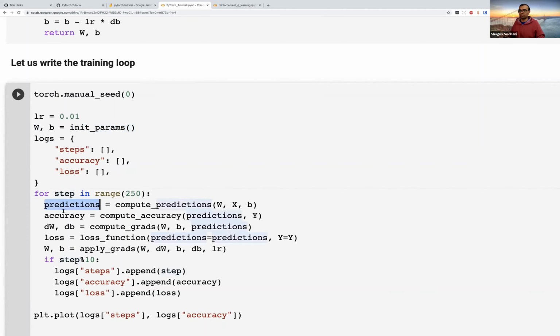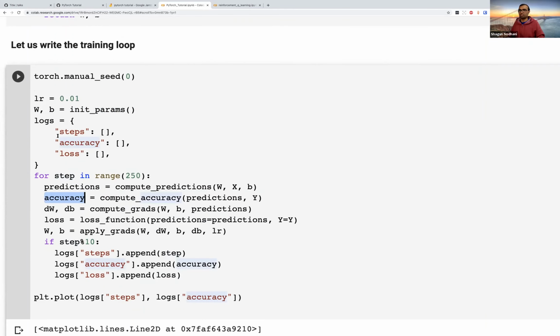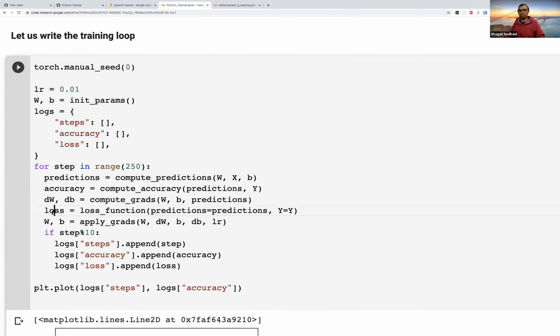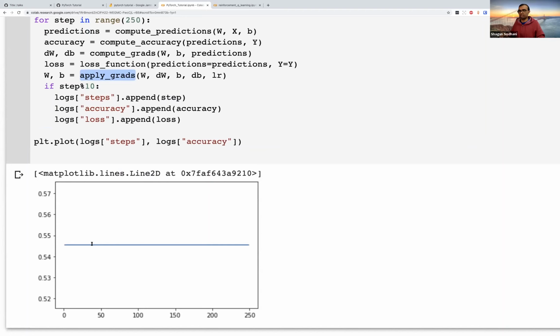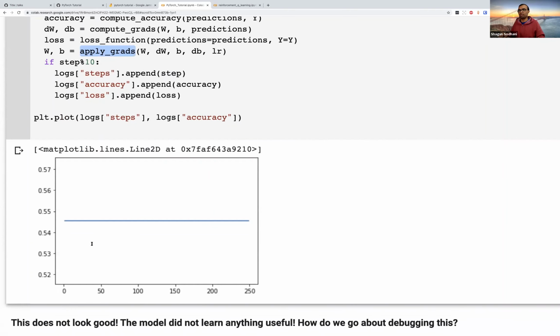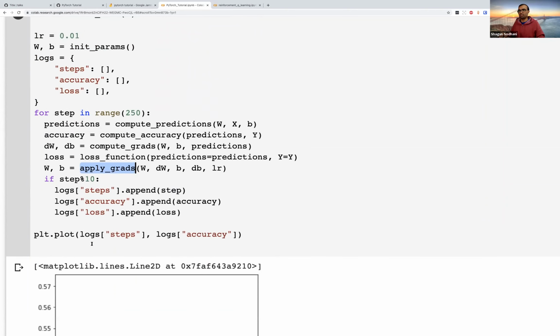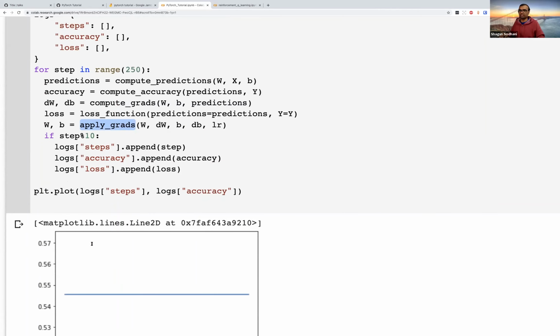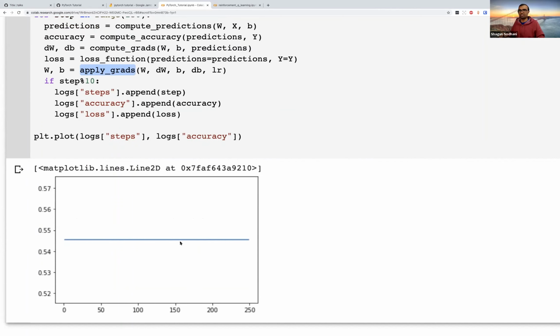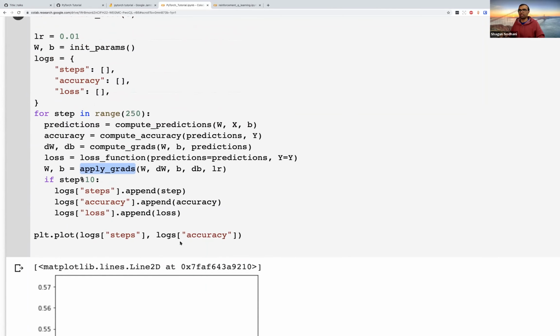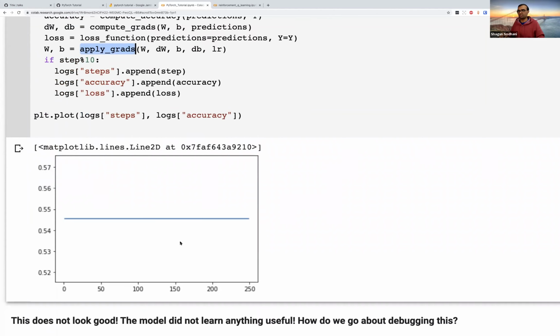So I compute the predictions. I compute the accuracy. There are a bunch of metrics that I'm tracking. I'm tracking the steps, accuracy, and loss. I compute the loss. I apply the gradients, and that's it. Now, I perform this, and the curve that I get is basically a straight line. So I did 250 updates or something, and nothing changed. So there's something wrong with this model, and the model did not learn anything useful at all.